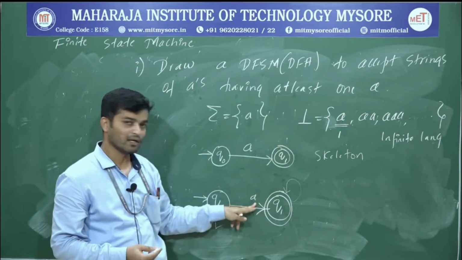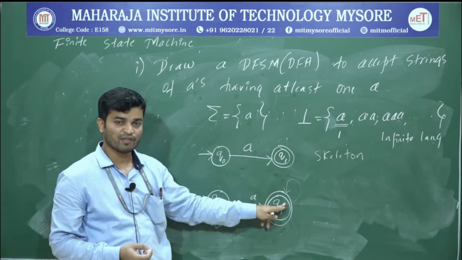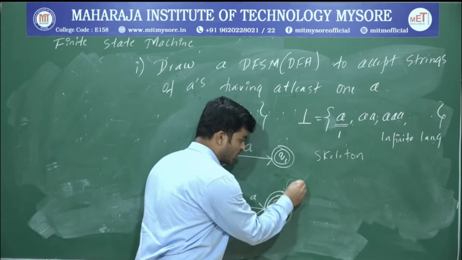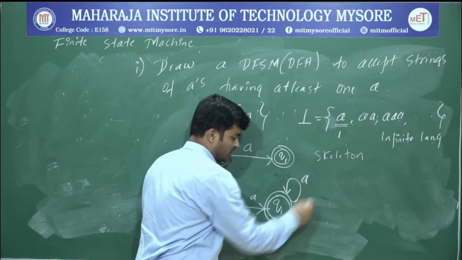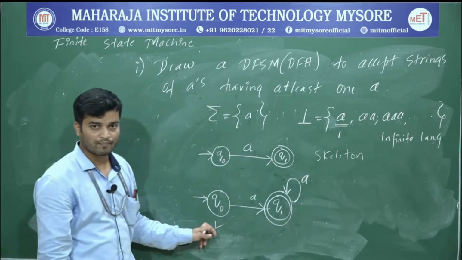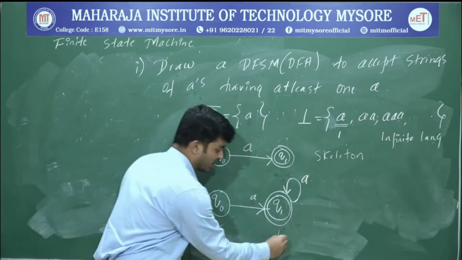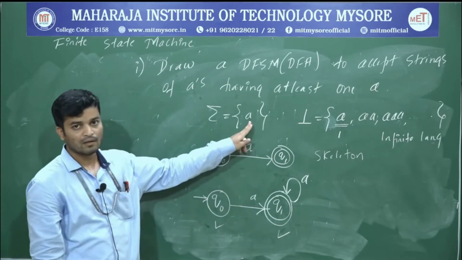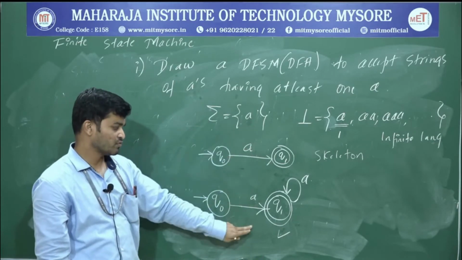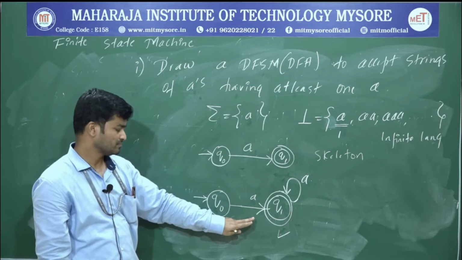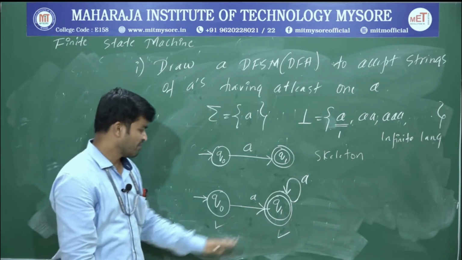So we are accepting 1A. Then we can have any number of A's. Therefore if I write a loop, it will not make any problem. So therefore this one is your final automata. Okay. From each state I have exactly one transition, because we have only one input alphabet. So this one is your final automata. Okay. Now I will define each and every 5 tuples.